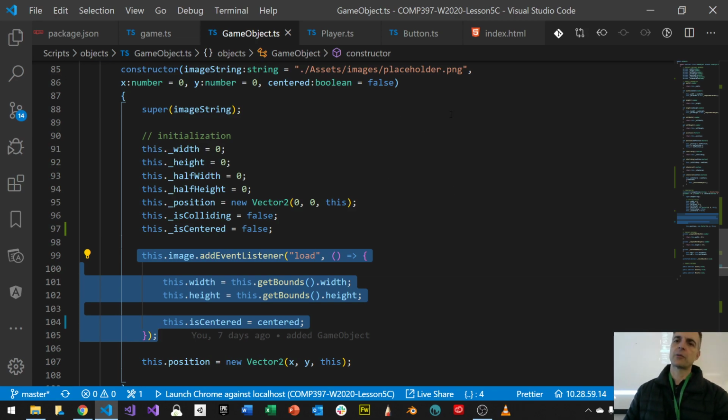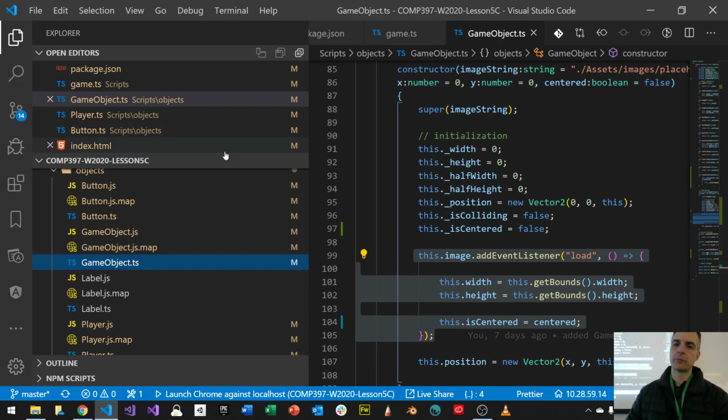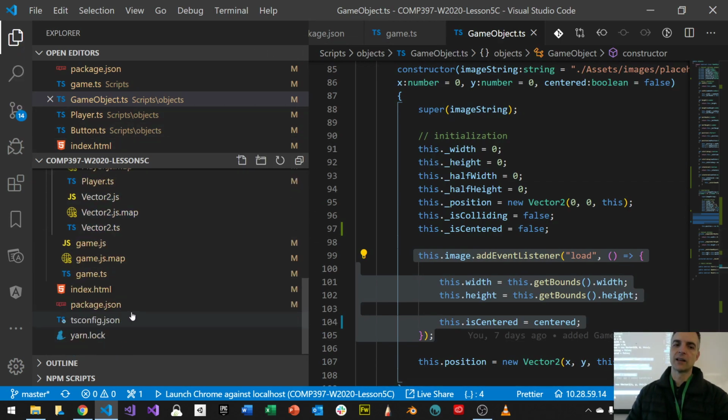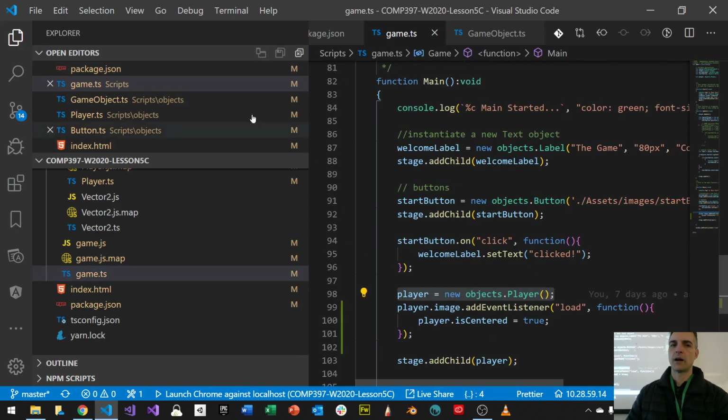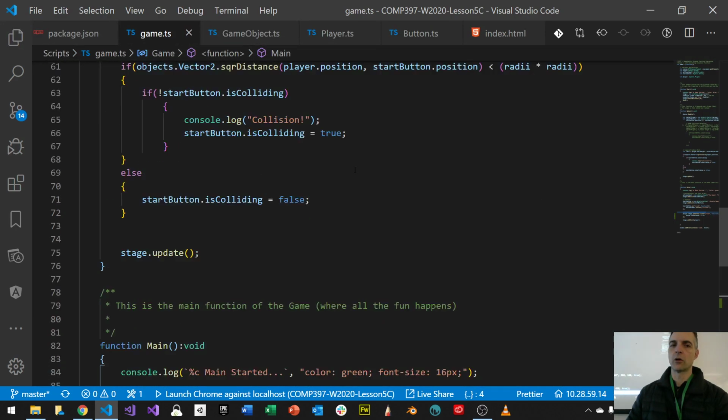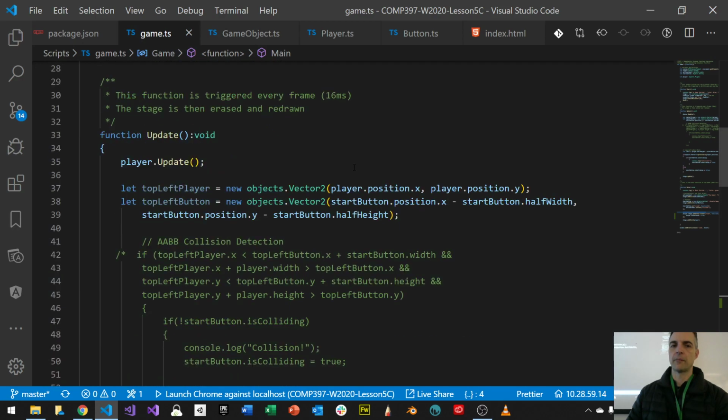Okay, so let's fix the other problem. The main reason why we're together today is I want to take care of collision detection, fix that problem, and I want to talk about state machine, those two things. Collision detection and state machine. We did some collision detection last week, but right now my collision detection is sitting in the open over here, and it's very specific. My collision detection algorithm only works for two objects, player and button, and it only works inside the update method. This is no good.